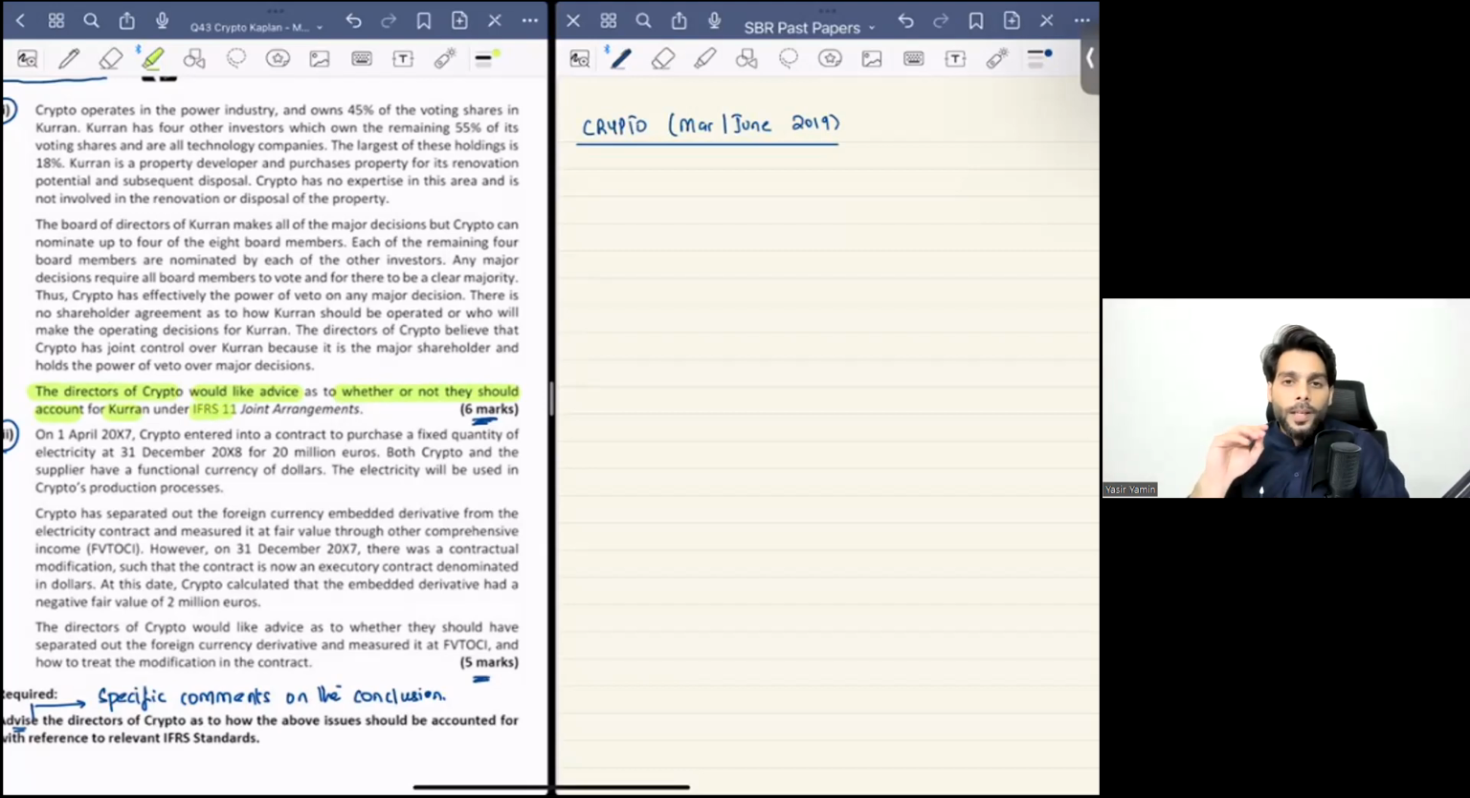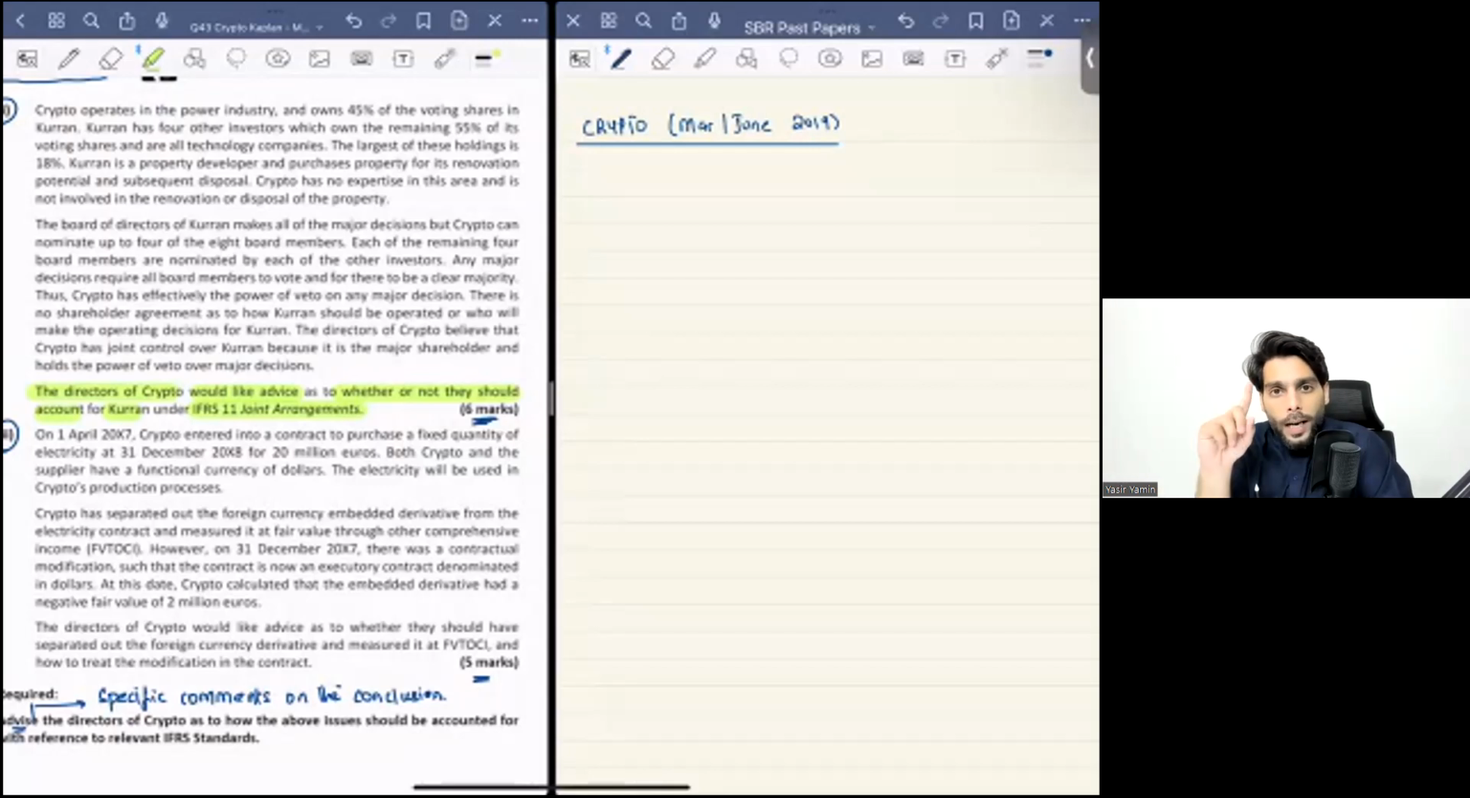joint arrangements. Now, if you remember correctly, we studied IFRS 11 with consolidation. IFRS 11 is joint arrangements. A joint arrangement scenario exists when the entities have joint control of an entity and not even one single party can authorize control over that entity. That means that there is a contractual agreement between the parties that the major economic decisions will require unanimous consent.